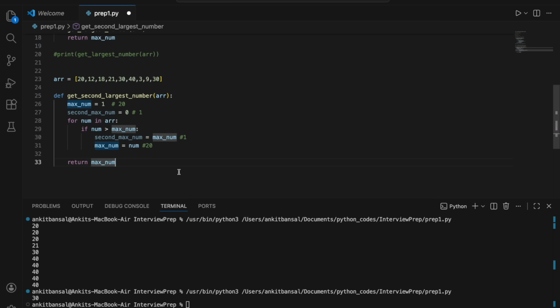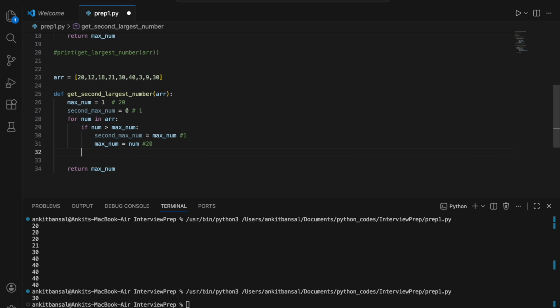But if you see, my second maximum is what? 1, right? This should be updated, isn't it? See, maximum will not be updated because maximum is 20 and second maximum is 1 currently, right? But 12 is greater than 1, right? So my maximum should not be updated at this point, but second maximum should be updated. That means second best maximum is 12. So I have to put one more condition here.